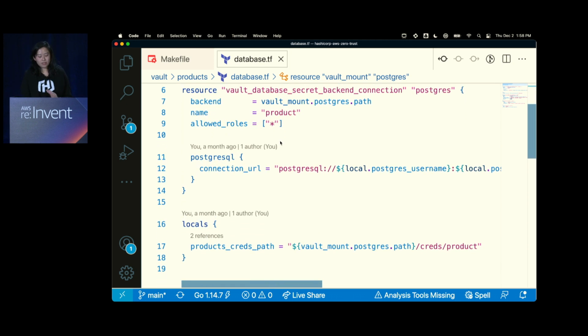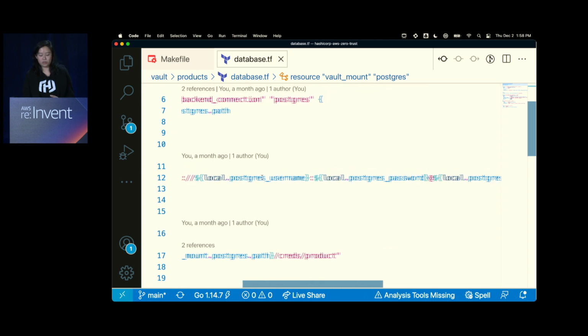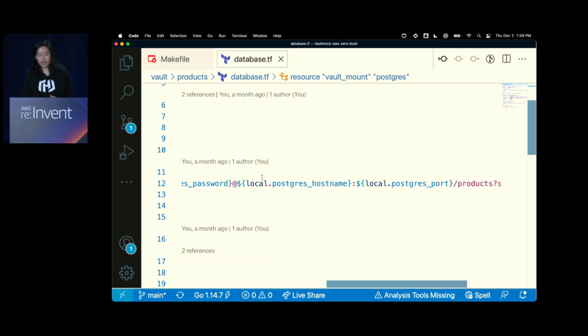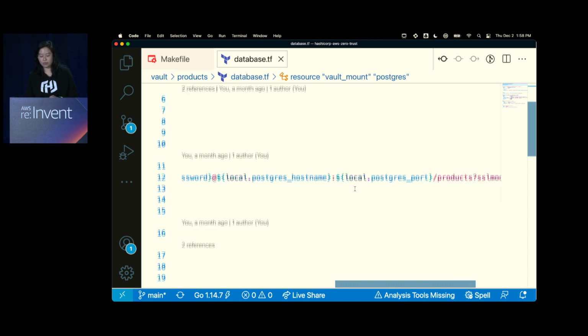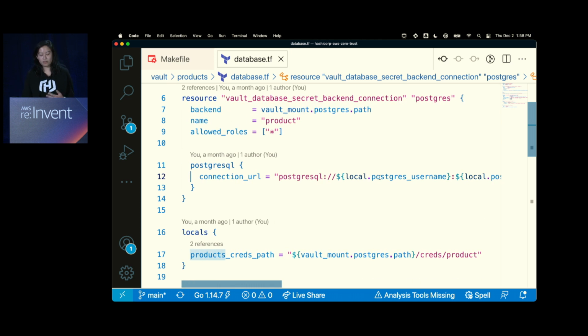But in terms of the connection itself, the important thing to recognize is that you have to specify a database connection URL. This is fairly long, but the connection URL for PostgreSQL includes the Postgres username, password, the address, in this case my RDS managed database address, as well as the port and the specific database that I want to use. So you need to configure the connection URL. This allows Vault to connect to the database and therefore issue SQL statements to get usernames, passwords, etc. created.